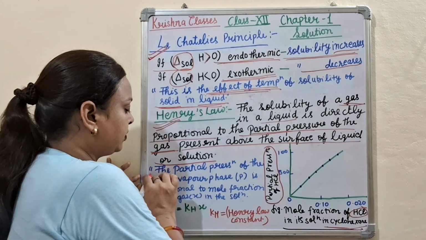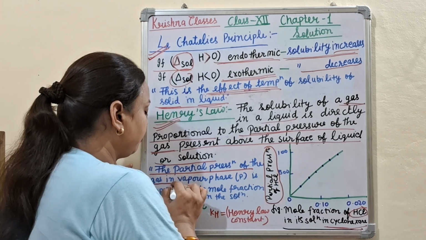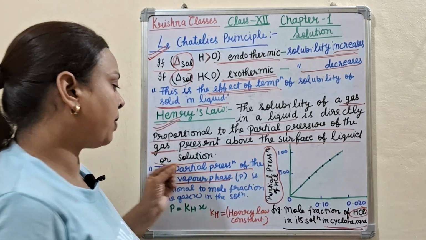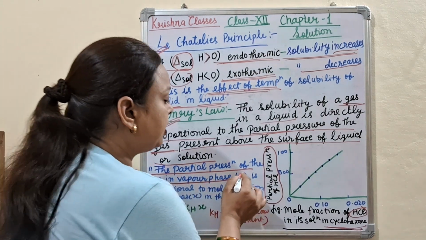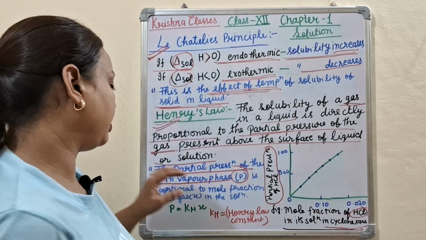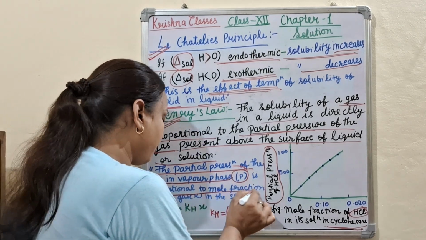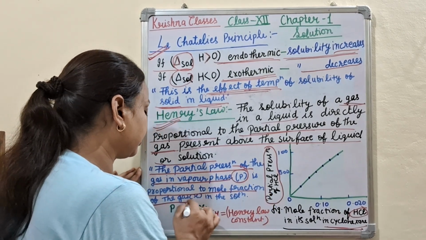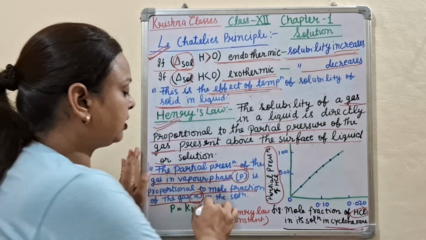Here the partial pressure of the gas in vapor phase, represented by P, is proportional to the mole fraction of the gas. Mole fraction is represented by X in the solution.